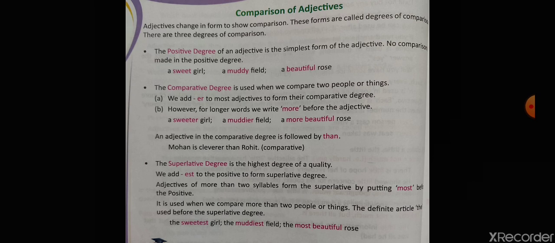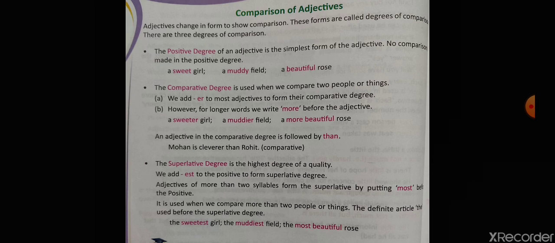If I am comparing Sita and Geeta, Geeta has shorter hair. Geeta's hair is even shorter than Sita's. So I am saying that Geeta's hair is shorter than Sita's.